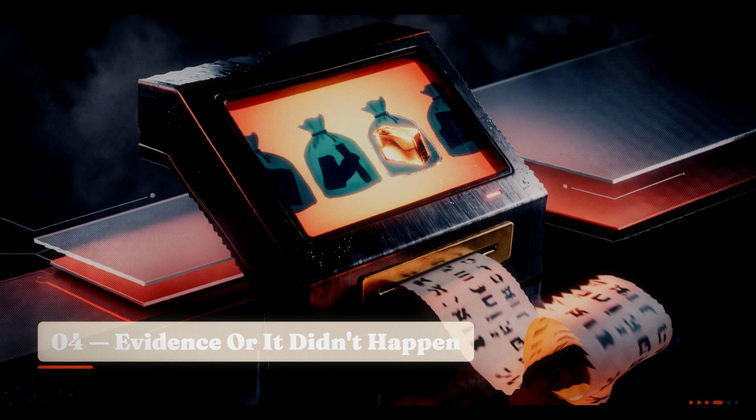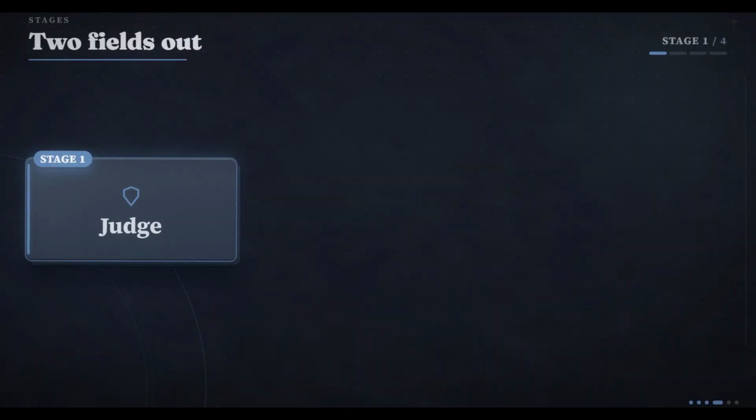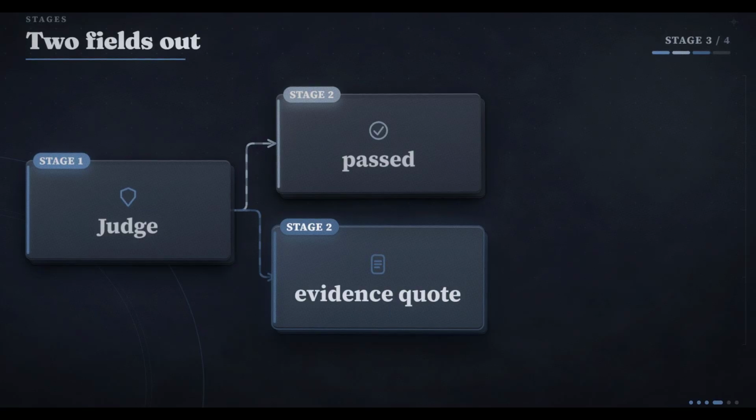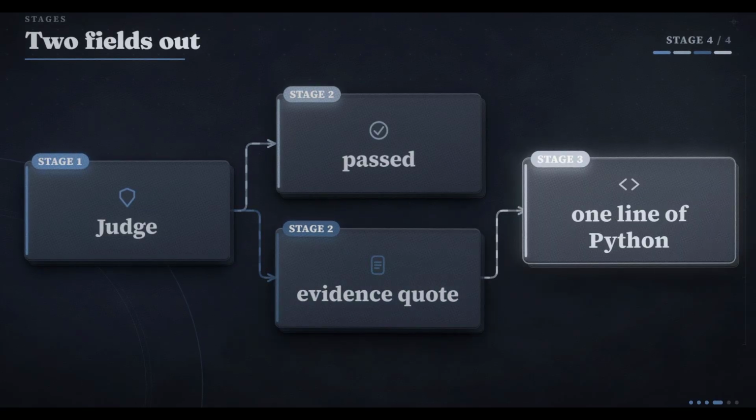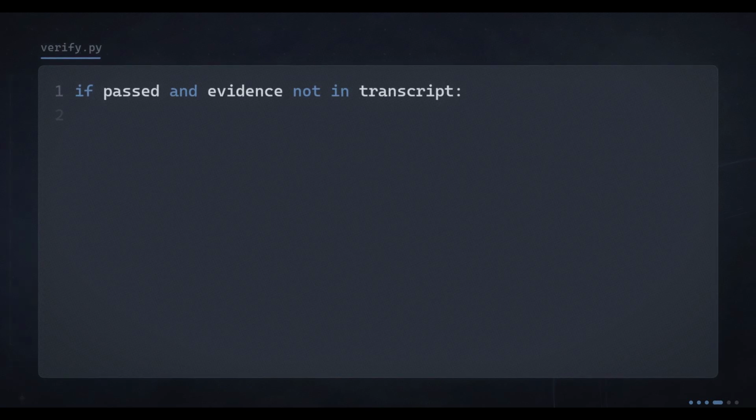So what can your judge do that Ruiz can't? Invent the item. Answer true and quote text that was never there. So the judge returns 2 fields, pass and an evidence quote, and then 1 line of Python checks it. If pass is true and the evidence isn't in the transcript, set pass to false. A judge that paraphrases its evidence is guessing.